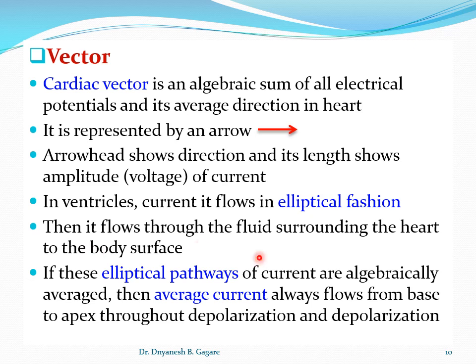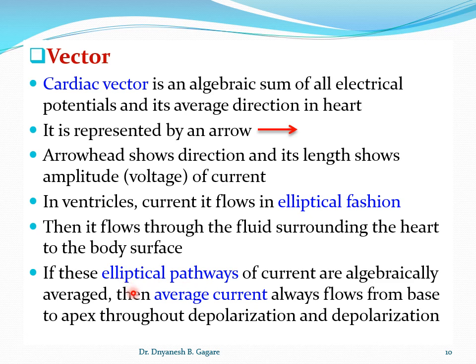So here, if you algebraically average these electrical pathways, if you take them together, then the average current, okay, if we take all directions together, finally we can say that the average current flows from base to apex throughout depolarization and repolarization. Initially in the two diagrams I told you that the direction of the vector was from base to apex, because we are taking all directions together, okay.